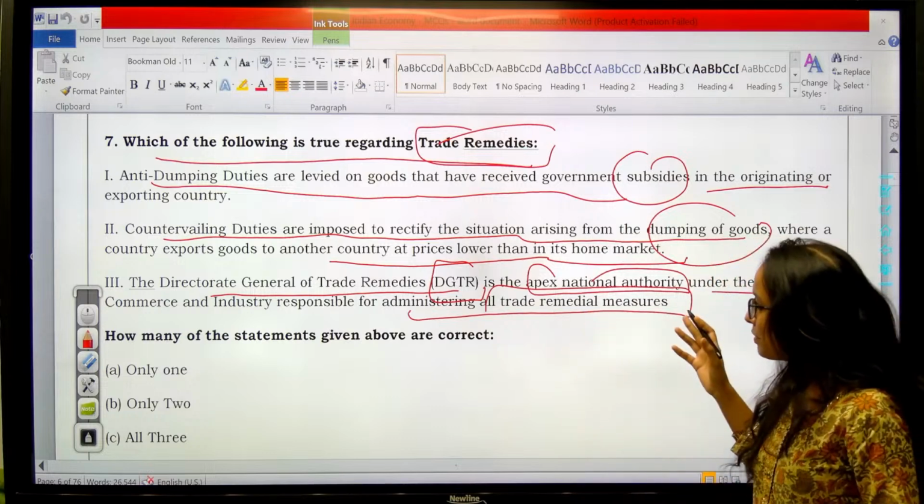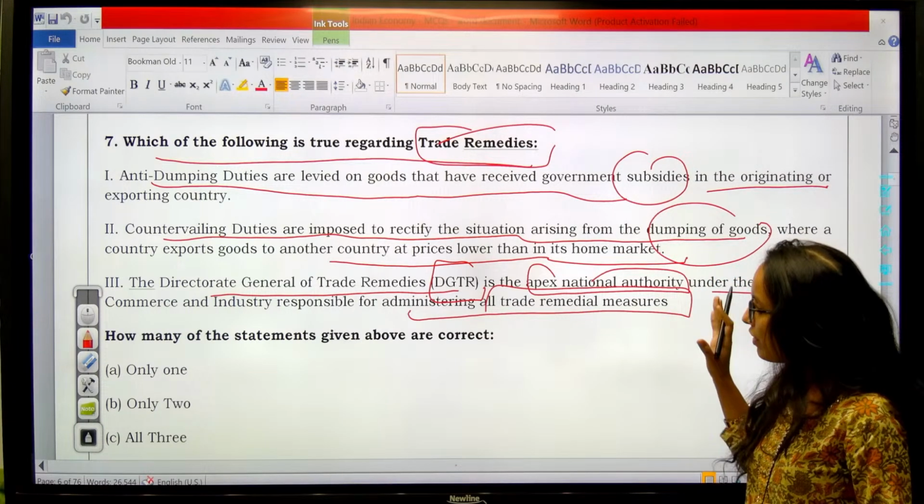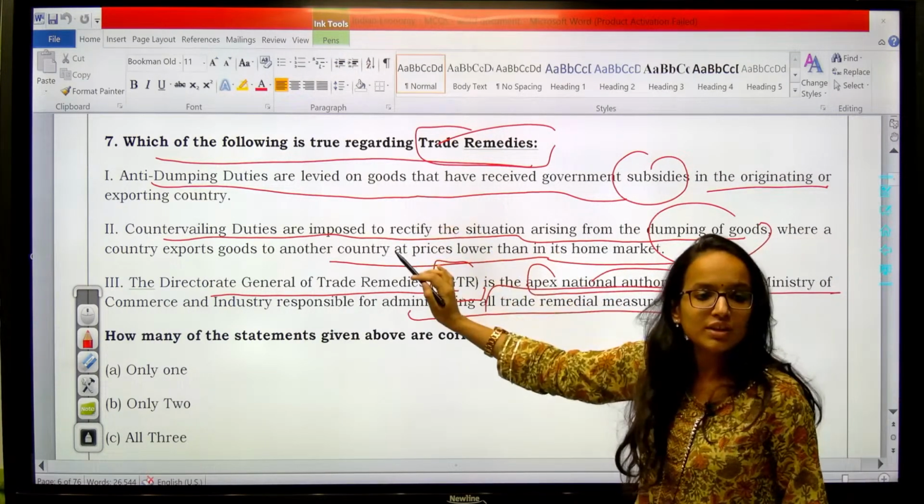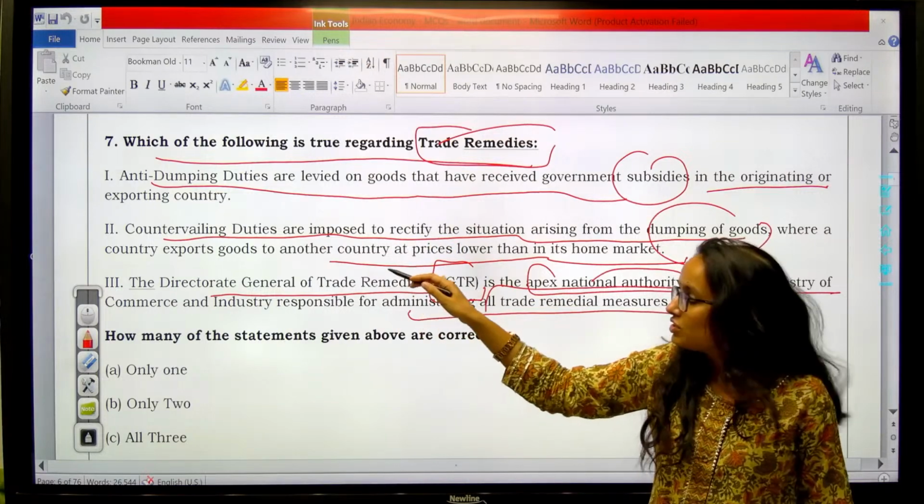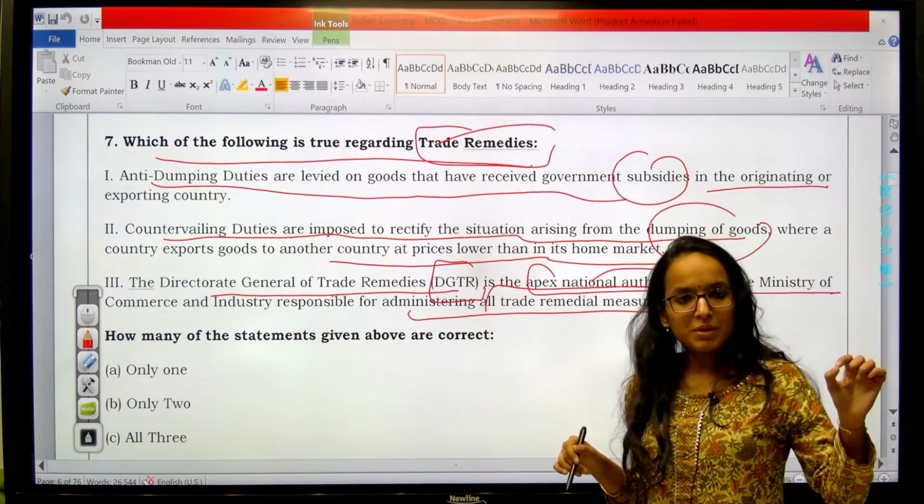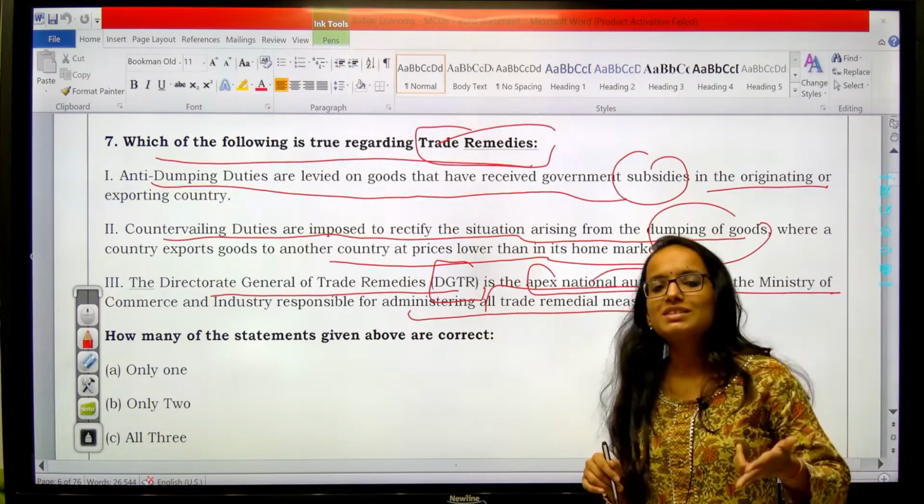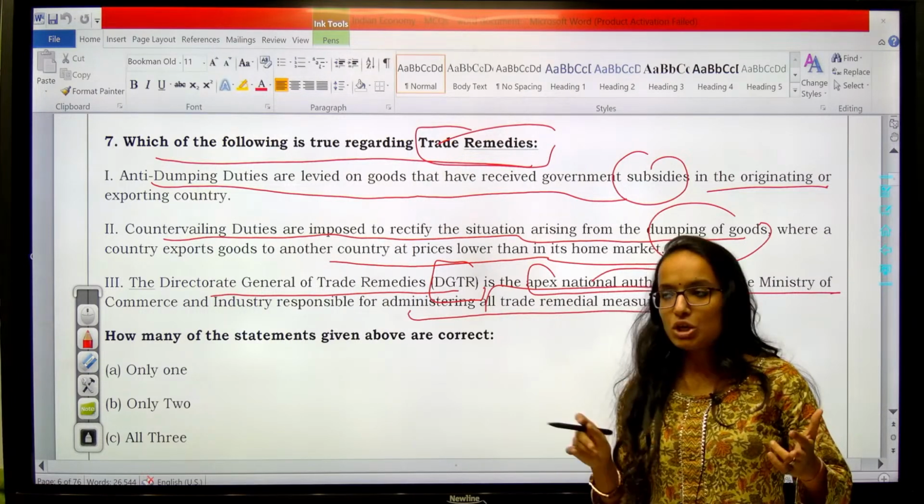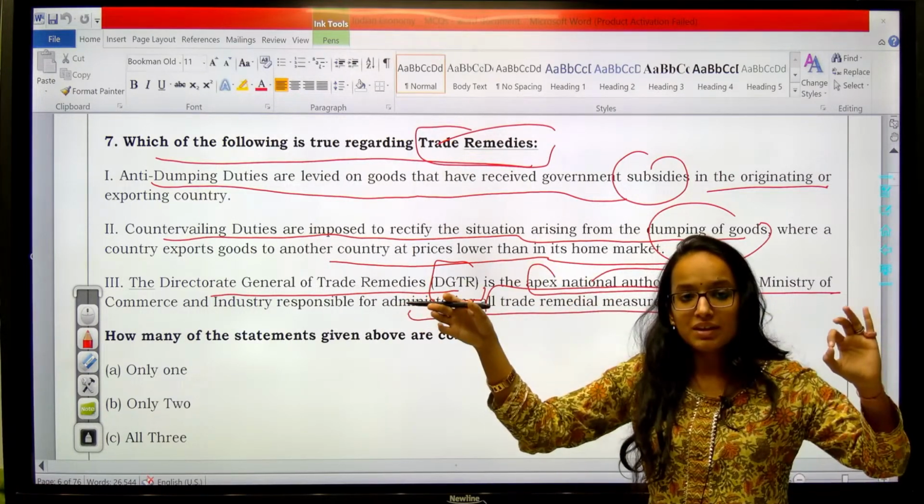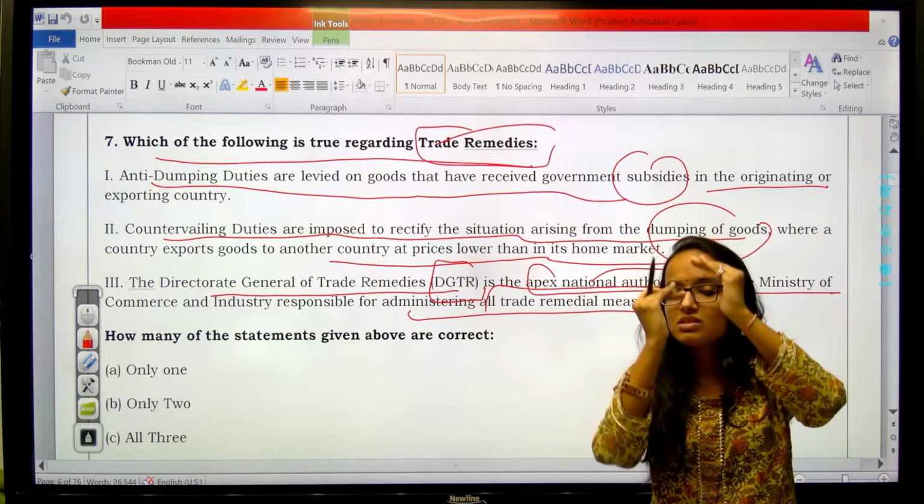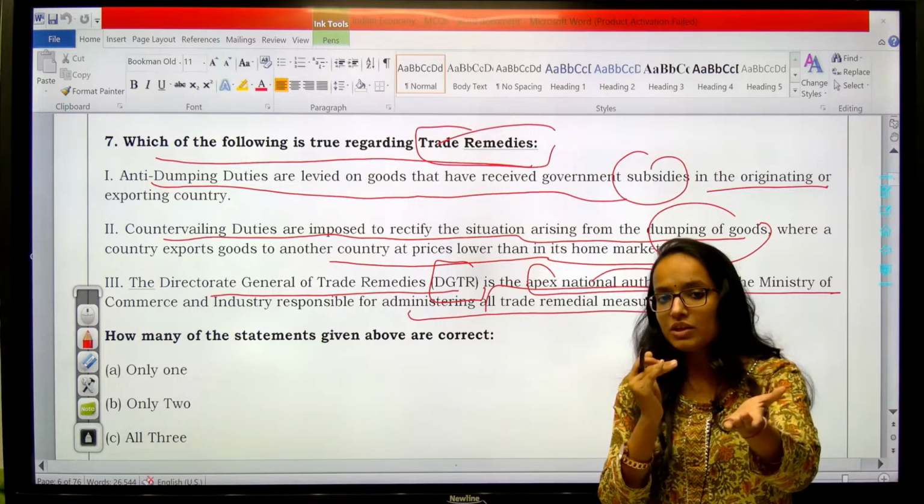So your answer should be only 1, because these are interchanged. These are interchanged. If you see the previous year papers of UPSC, they generally do this. When the question is regarding the definition of something, be very cautious. They interchange the definition of two things. I am telling you, right?